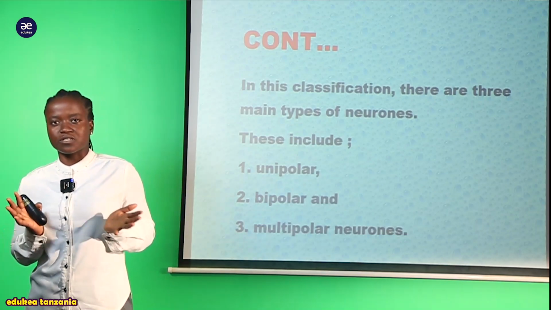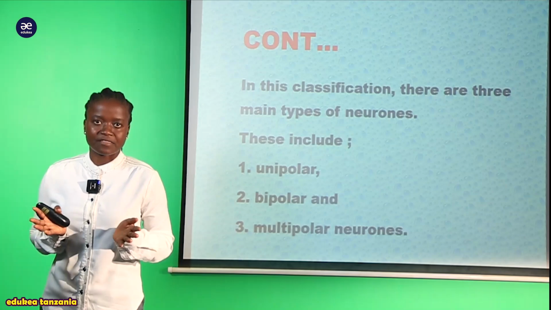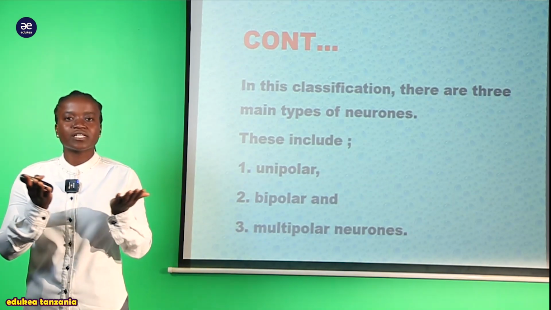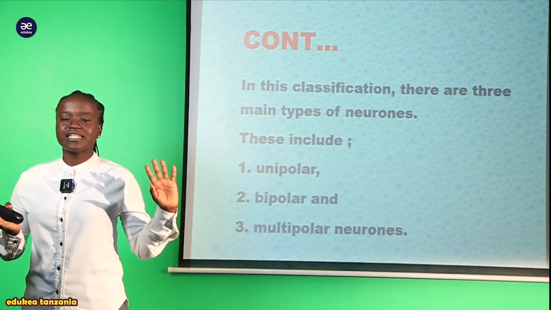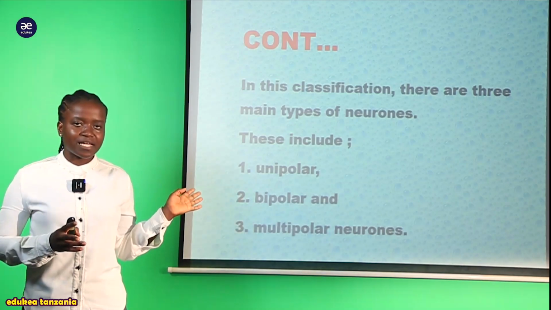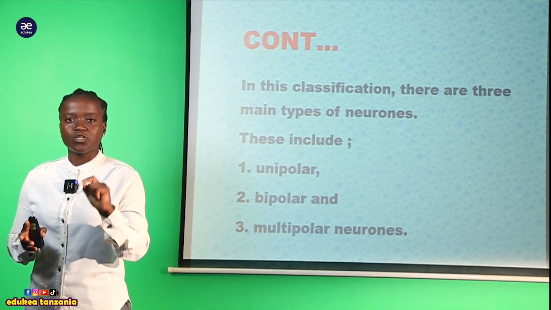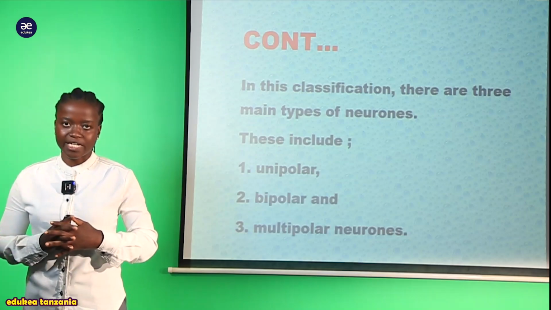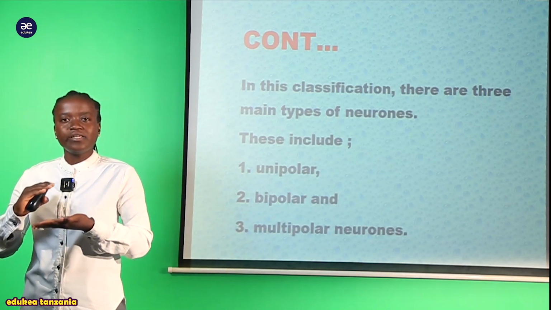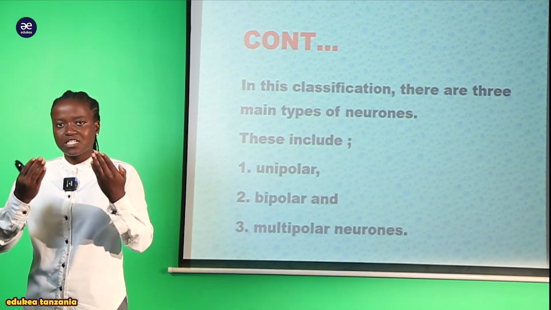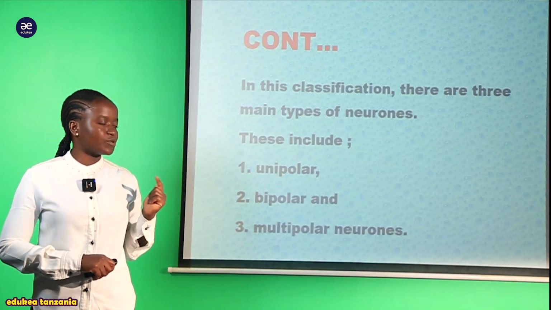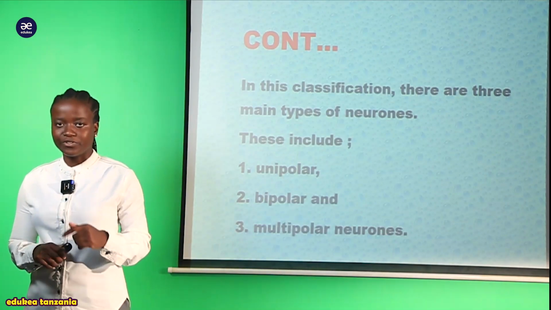So don't be confused when you are asked in your exam to explain the types of the neuron. Hilo ni swali linakuwa generally. Unatakiwa sasa uanze kutaja kuanzia zile types of neuron based on the structure and function, and then you're going to finalize by looking at these types of neuron based on the number of dendrites. Lakini sasa akikucommand akuambie kwamba uelezee only based on the number of dendrites, is where we are going to clarify, starting from the first, unipolar, to multipolar neurons.